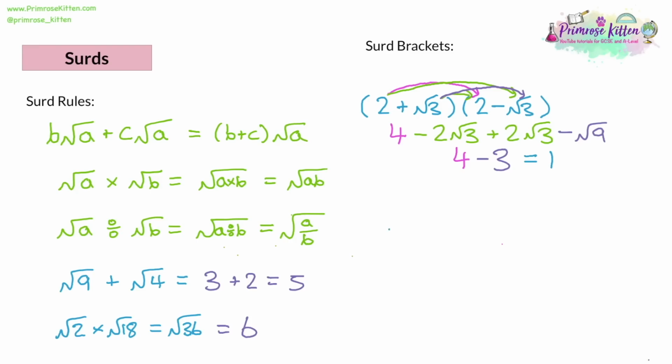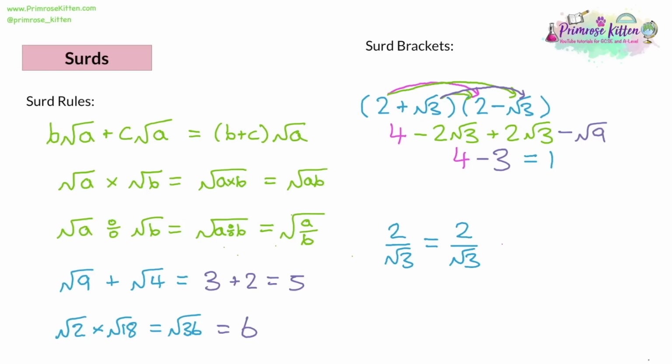So let's say we've got something like 2 over root 3.